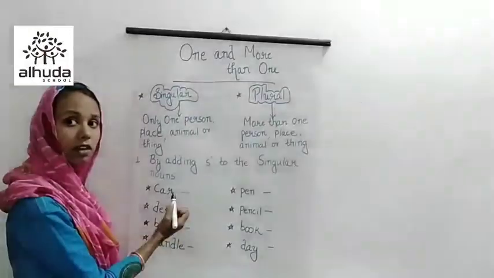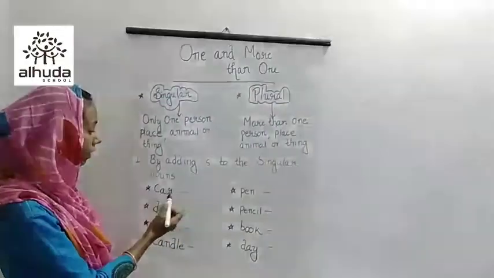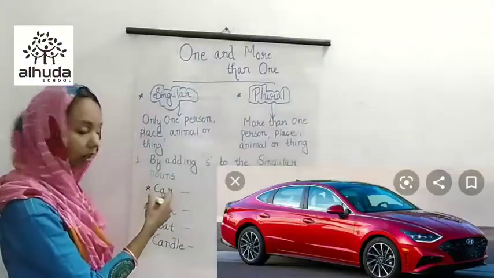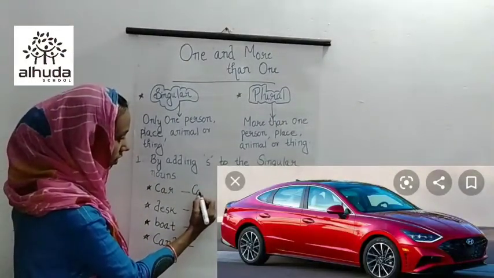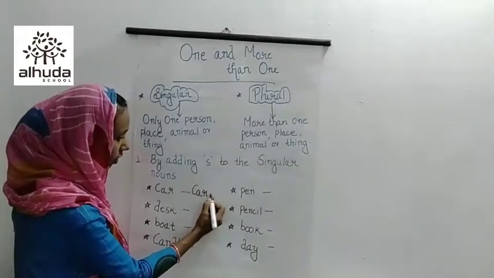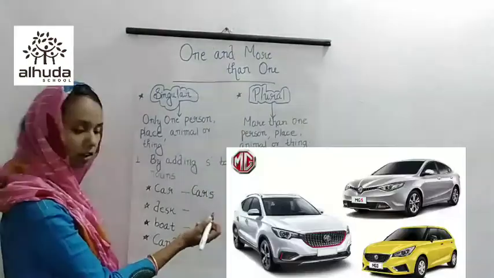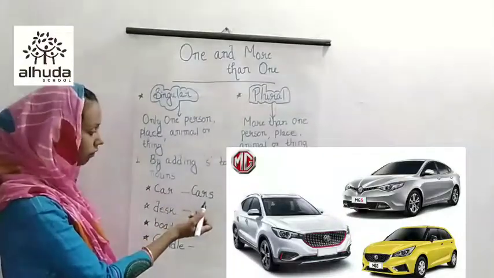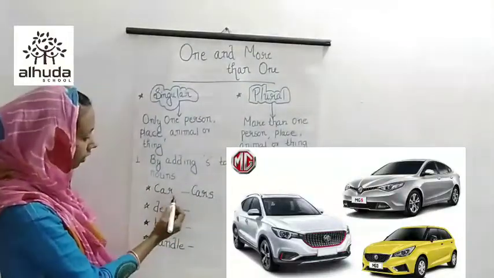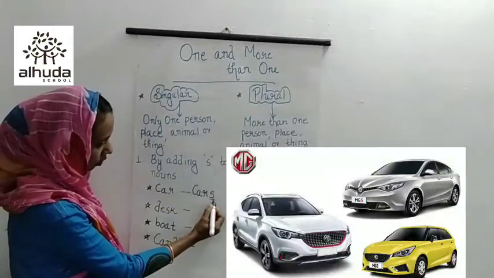C-A-R, that is car. So how can we make it plural? By adding s. So the spelling becomes C-A-R-S. Cars. Car, it is singular. For making it more than one, that is plural, we have to add s here. Okay.